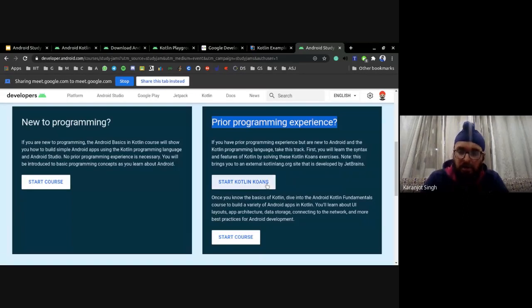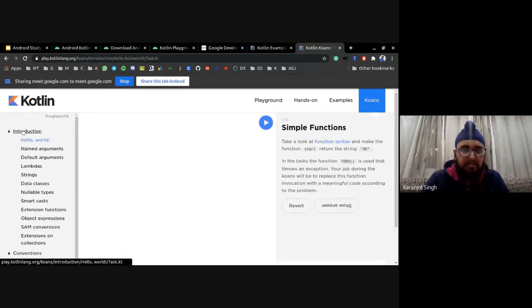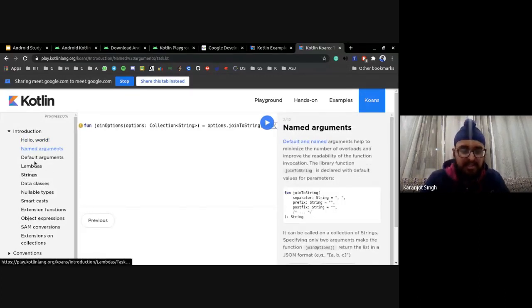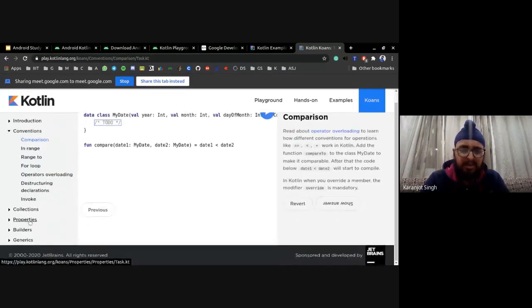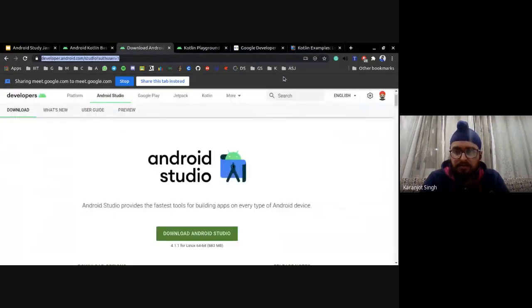Kotlin Cones is also not mandatory. The start course module is mandatory, but Kotlin Cones is recommended because it is a very brief course. I can show it to you right now. It will guide you with the basic syntax, or give you minor tasks or labs to verify that you know how to program the basics in Kotlin. You can probably do it real quick. It's nothing.